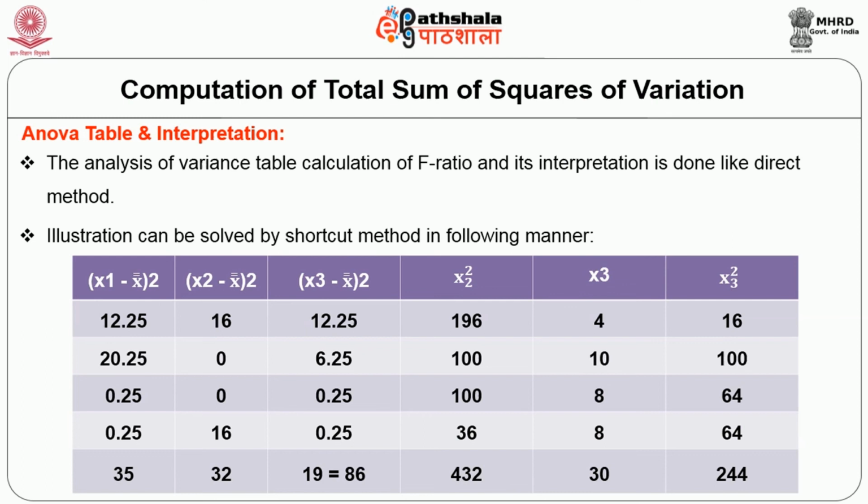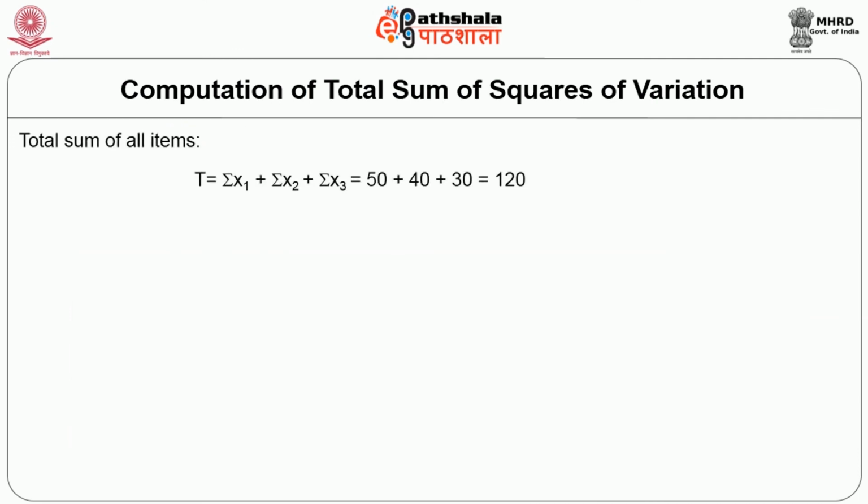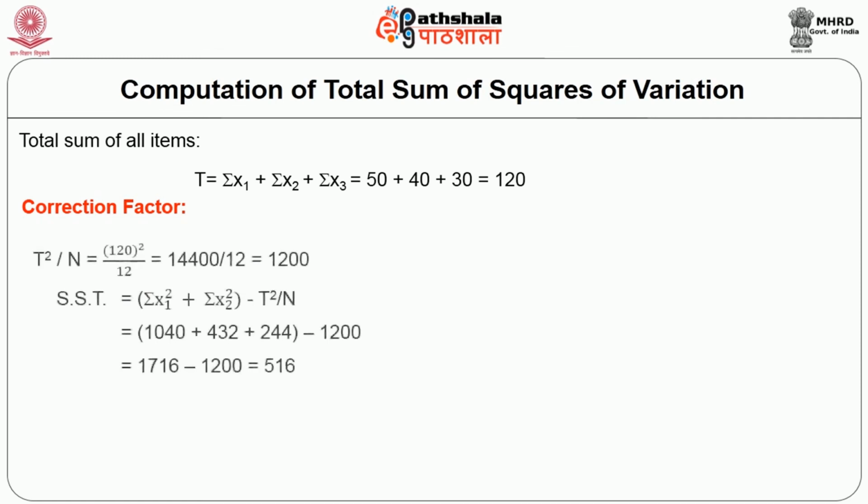The following example will clear the calculation of ANOVA based on the shortcut method. In the above sample, the total sum of all items T is equal to Σx1 + Σx2 + Σx3, which is 50 + 40 + 30 equal to 120. Correction factor is equal to T²/N, equal to 120 squared by 12, equal to 14,400 by 12, which is 1200.